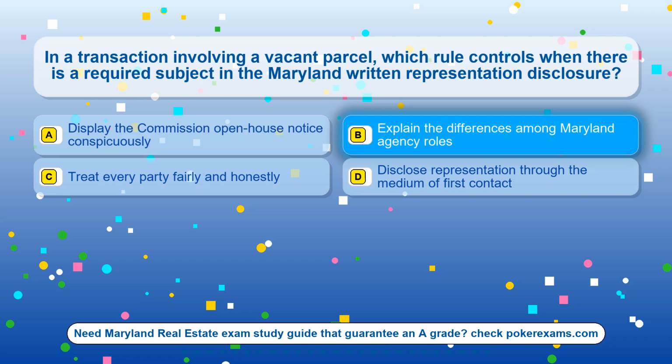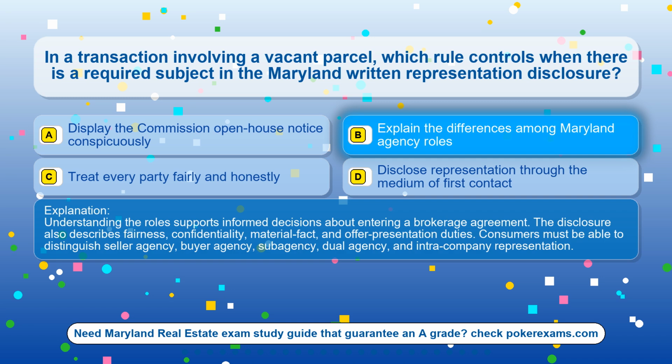The correct answer is option B, explain the differences among Maryland agency roles. Understanding the roles supports informed decisions about entering a brokerage agreement. The disclosure also describes fairness, confidentiality, material-fact, and offer-presentation duties. Consumers must be able to distinguish seller agency, buyer agency, subagency, dual agency, and intra-company representation.